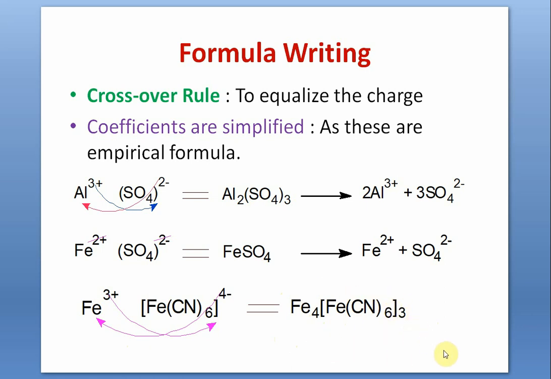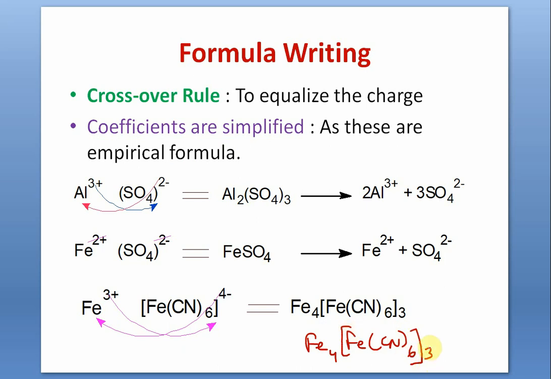You have to write in a very systematic manner. Not that you write like this. You cannot write like this. You cannot write like this. Fe4[Fe(CN)6] like this. You have to put the brackets, because this is a complex ion. We will know about complex ions later.